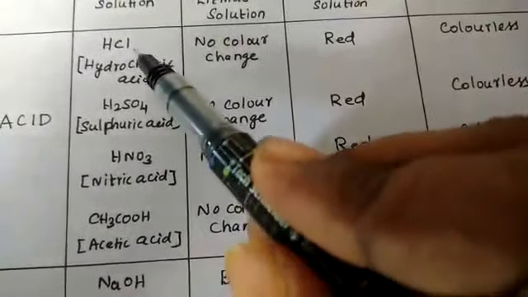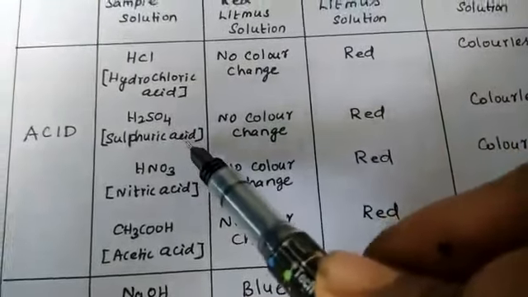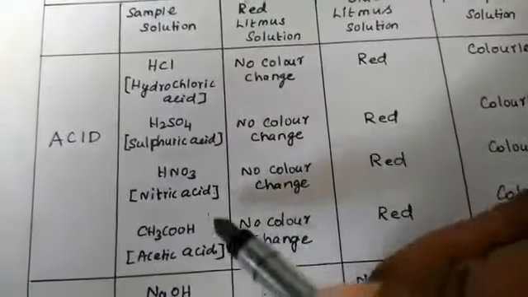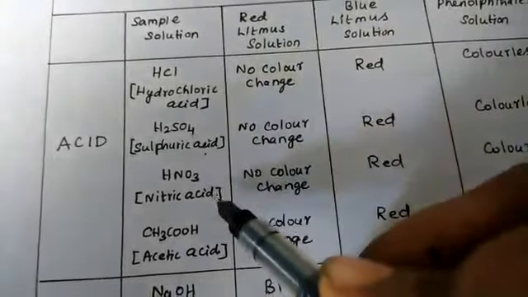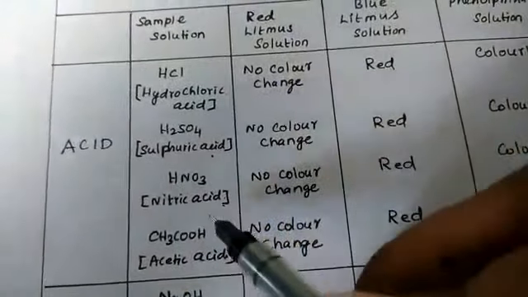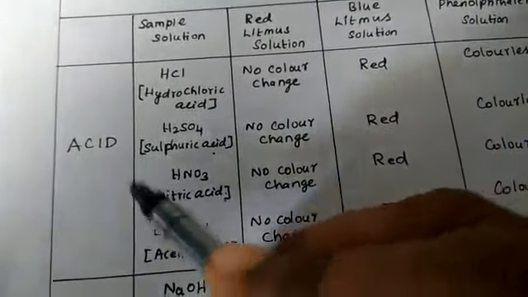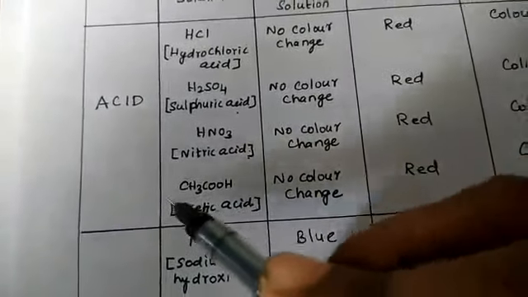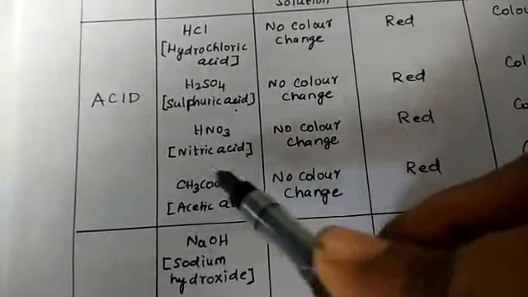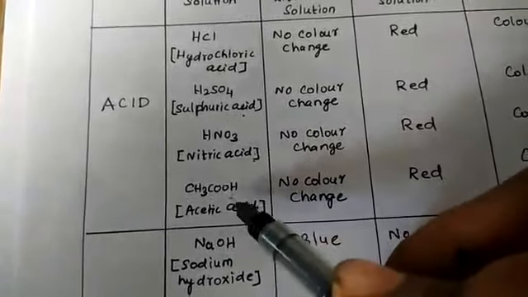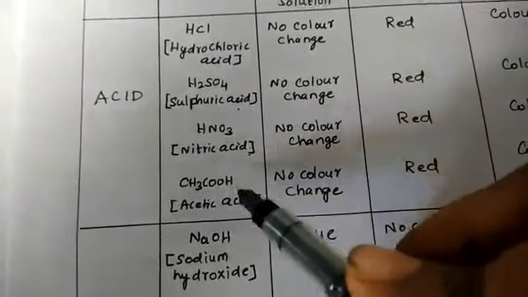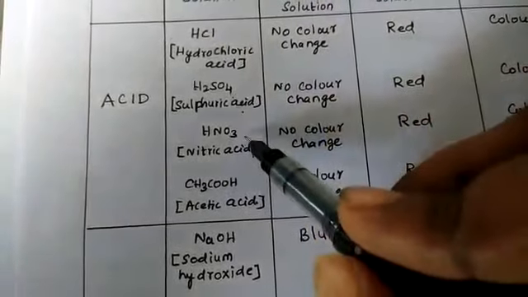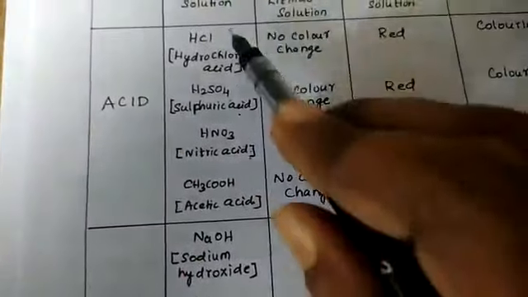These are the four acids used in the laboratory: first hydrochloric acid, second sulfuric acid, third nitric acid, fourth acetic acid. Particularly, hydrochloric acid, sulfuric acid, and nitric acid are known as mineral acids. They are very strong and highly corrosive acids. The fourth one, acetic acid, is a weak acid used in cooking, in the pickling of pickles, and for preservation of food. HCl, H2SO4 and nitric acid are strong acids. So these are the four acids used in the laboratory.